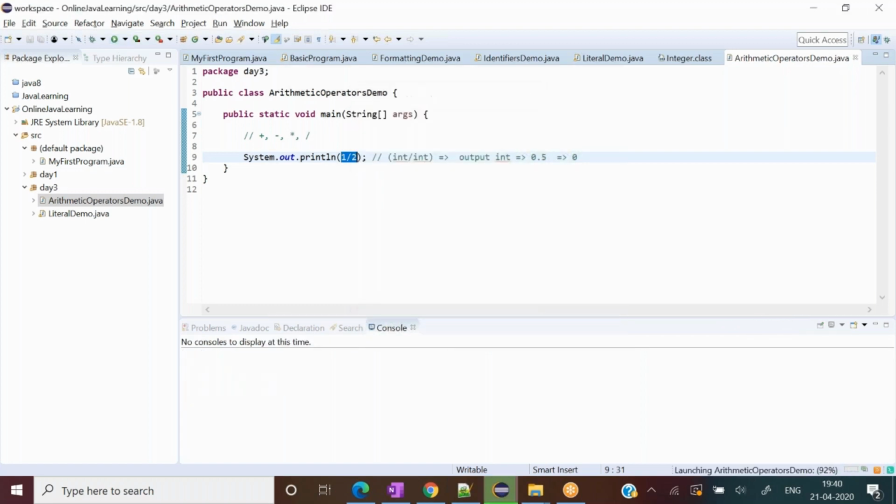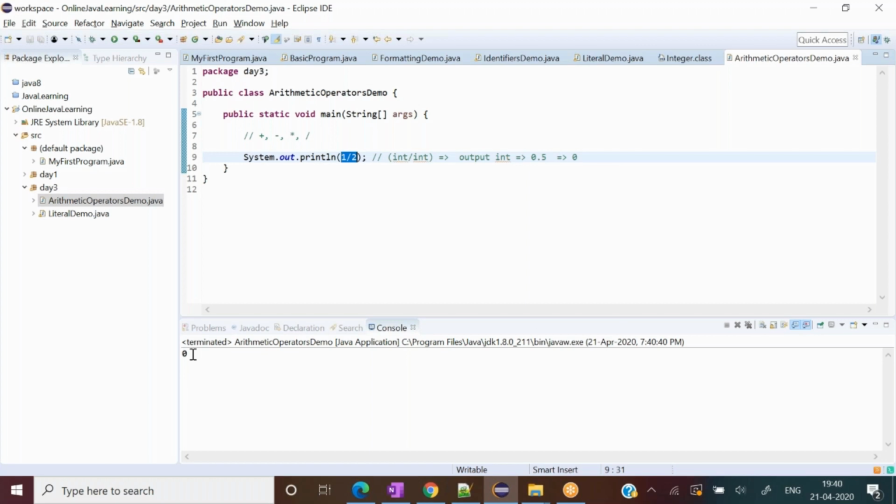Okay, I did not save it. Let's see here, 0 comes as an output, right? Did you observe the 0? Yeah, okay. So if you see such type of cases, and suppose you need a floating point output itself, then you have to define 0.0 with it or make it double. We can write double as 1.0 and 2.0. So what's going to happen? Double divided by double would become double only. So now this will give you the correct answer, 0.5.